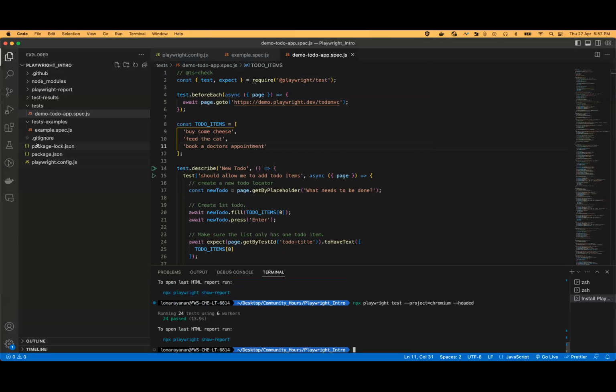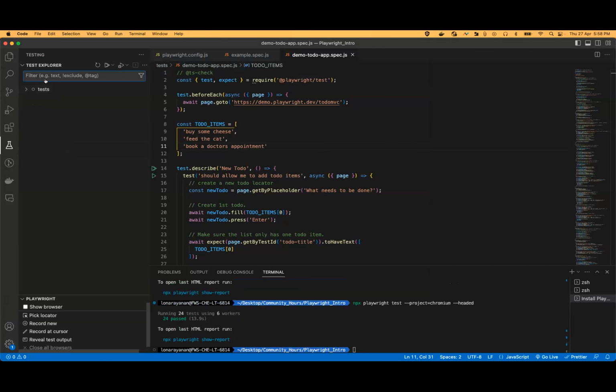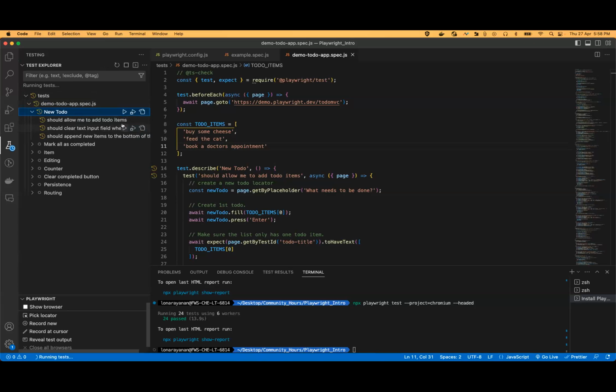The other option is, once we install the extension in VS Code, we would be adding this option called testing. This testing explorer has options we can run from here. If we are going to run one particular test case, we can use this option to run the test case. Currently, it would be running in headless mode.